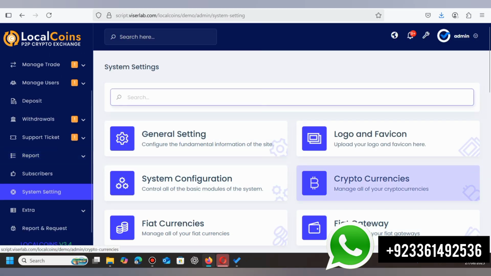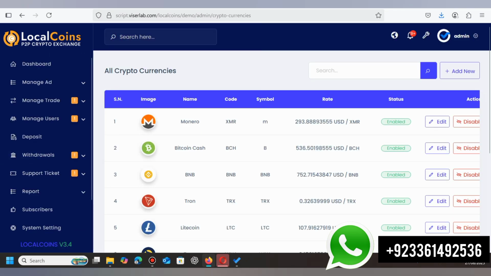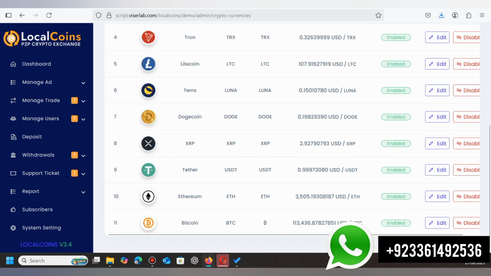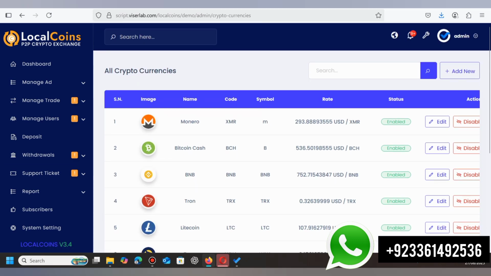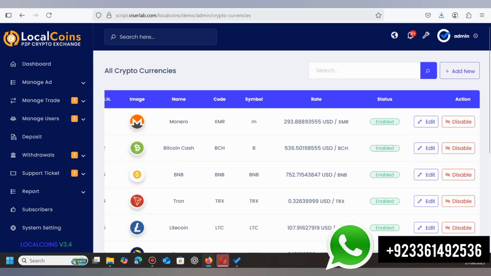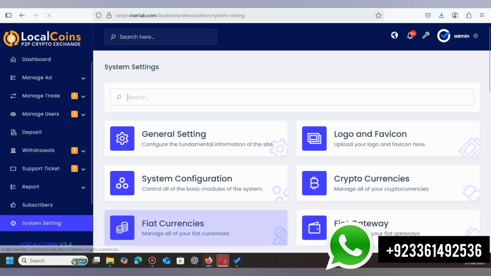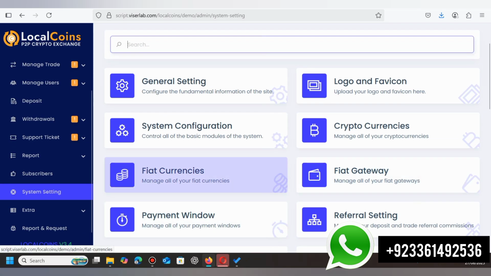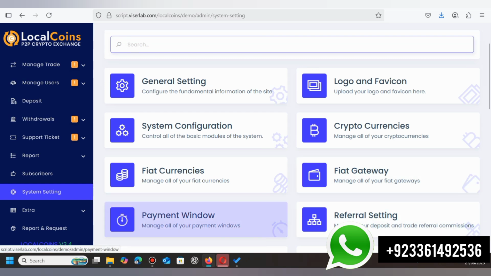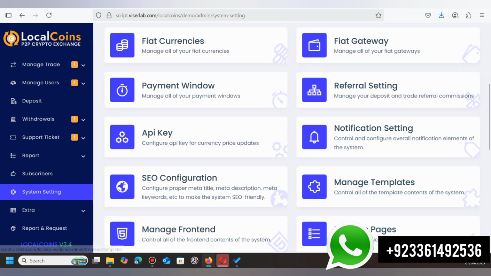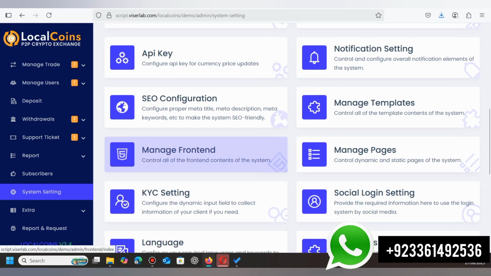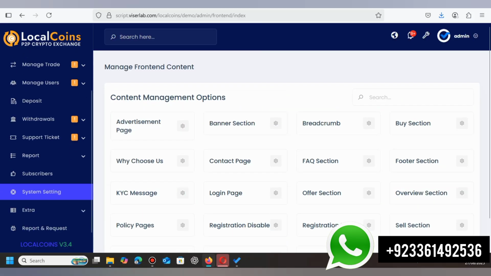And here is the manage all cryptocurrency section. From this section you can add and import new cryptocurrencies over here, and these are all the important cryptocurrencies. So here are the fiat currencies, fiat gateway, payment window, referral settings. So you can set up all these services over here. And here is the manage front end section, you can modify the website from this section.